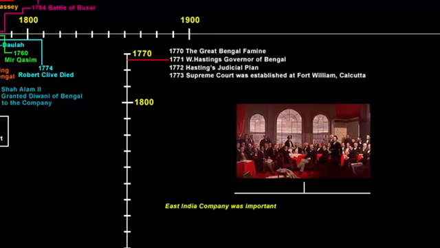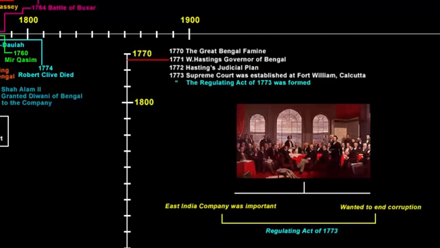On one hand, the East India Company was important to the British Empire, and on the other, it also wanted to stop the servants of the company from engaging in private trade, which they had been doing for a long time. Now, in order to deal with this situation, the British Parliament came up with an act, or a law, establishing certain rules and regulations for the better management of the company's affairs in India. That's how the Regulating Act of 1773 was established. We'll put this date on the timeline.